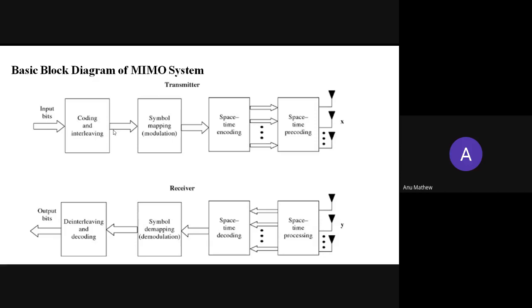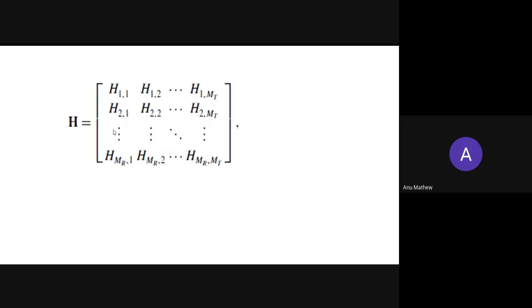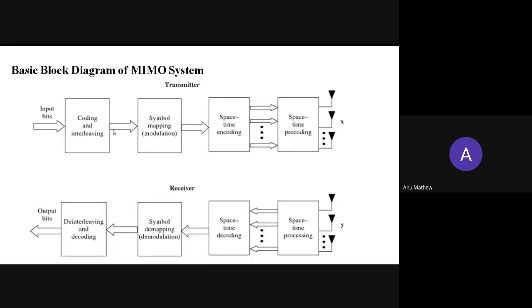Then this is the block diagram of a MIMO system. The signal goes through the coding and interleaving block. The data symbols are input to a space-time encoder that outputs one or more spatial data streams, which are transmitted through the different antennas.